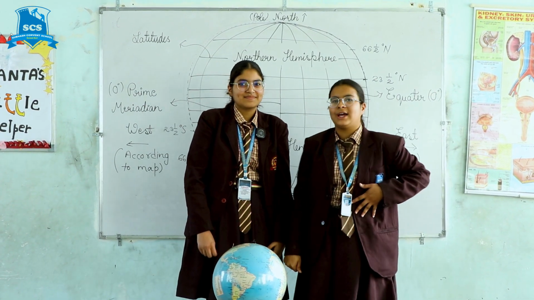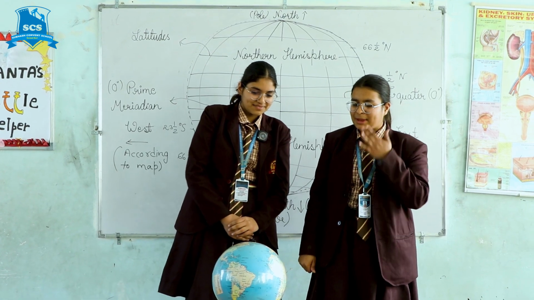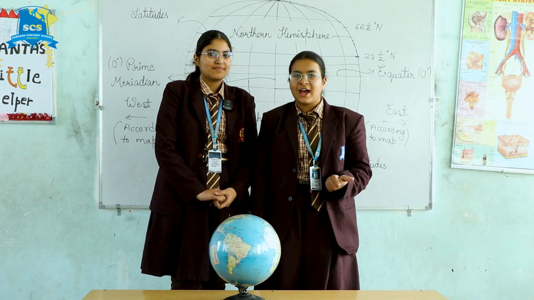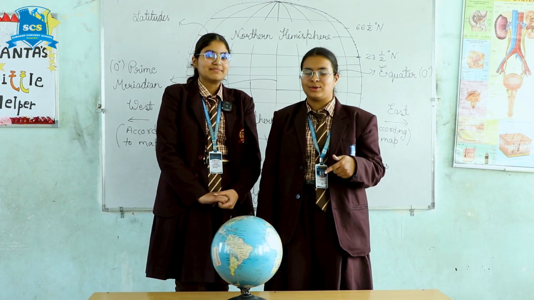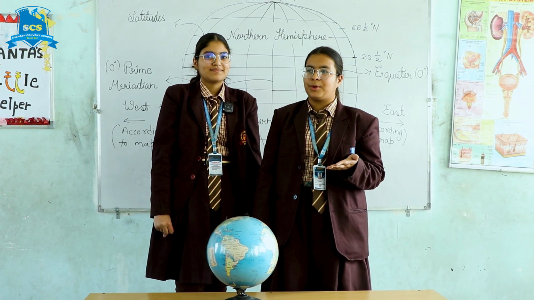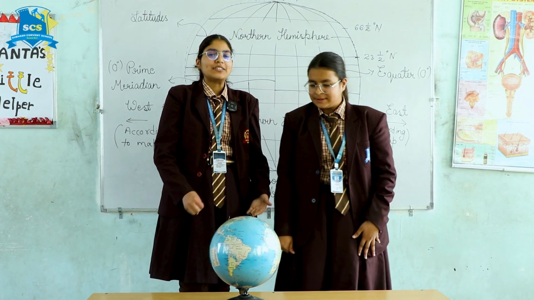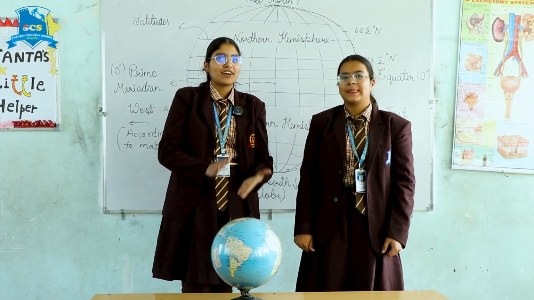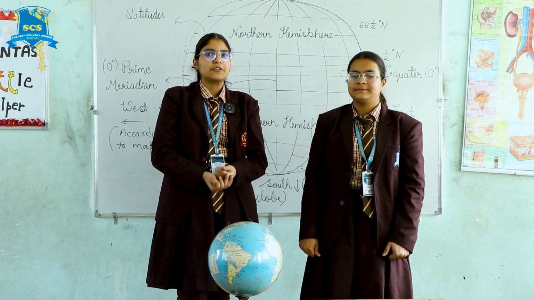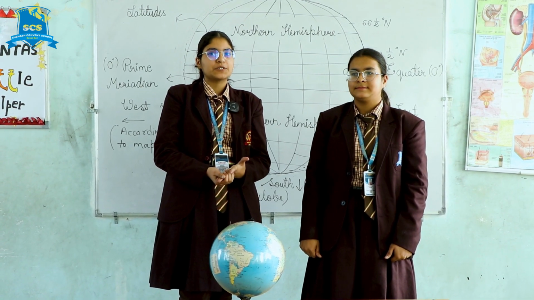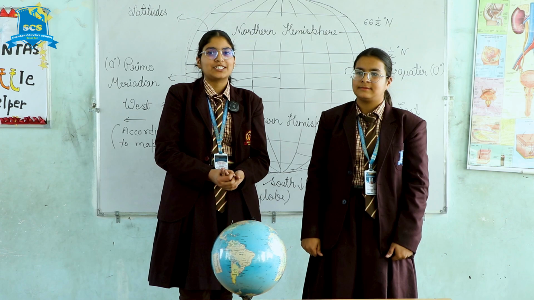Now let's go with the continents. There are majorly seven continents: Asia, Africa, North America, South America, Antarctica, Europe, and Australia. Just like the continents, there are five oceans: the Pacific Ocean, Indian Ocean, Atlantic Ocean, Arctic Ocean, and Antarctic Ocean. That was it.